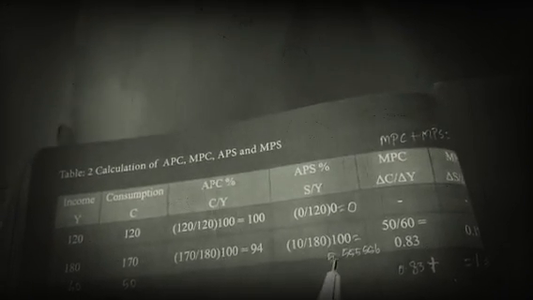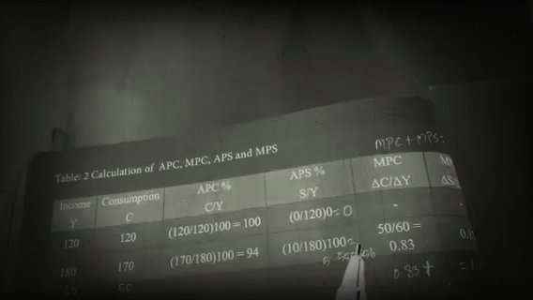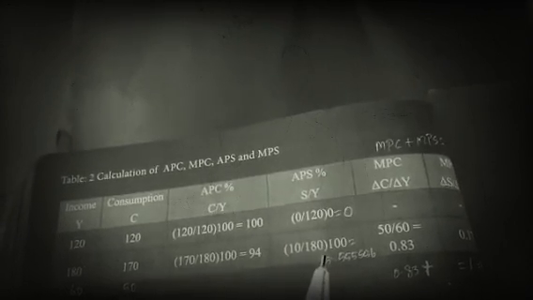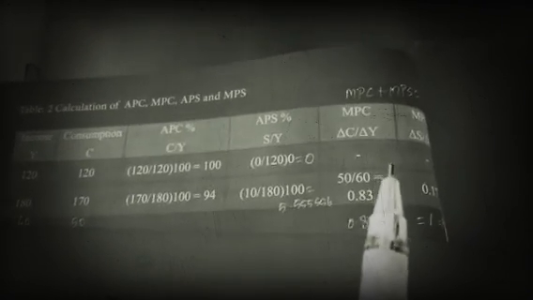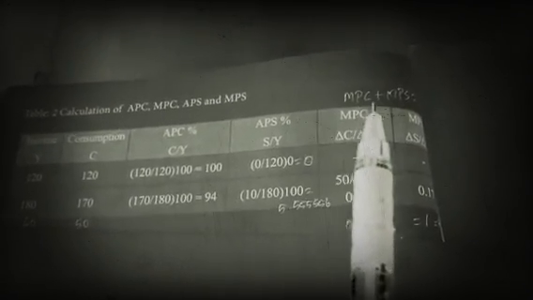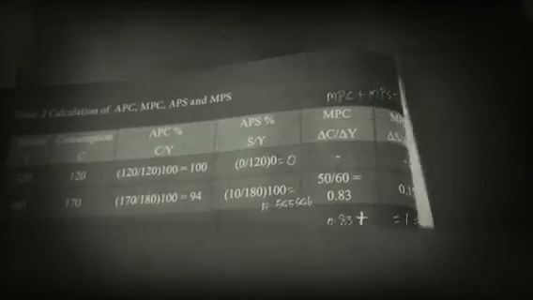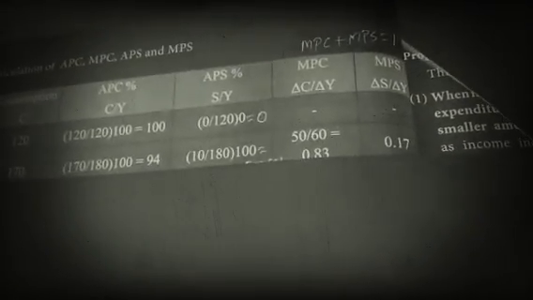Then 5.55556 is the APS. Then MPC; as already told, MPC plus MPS is always equal to 1.